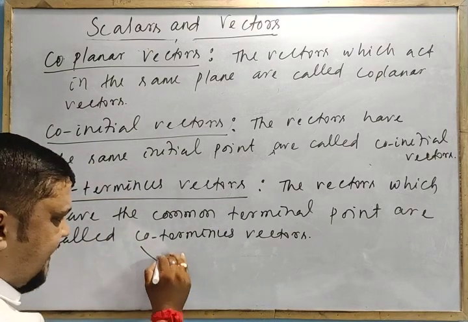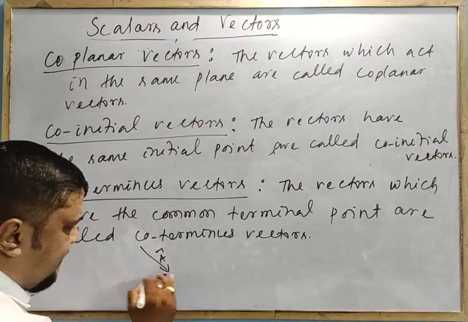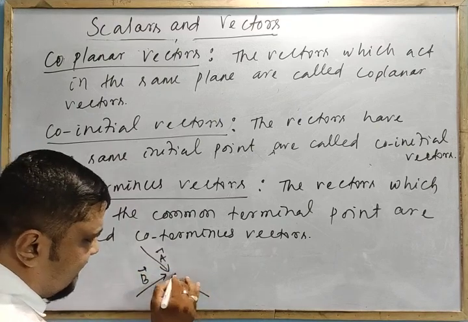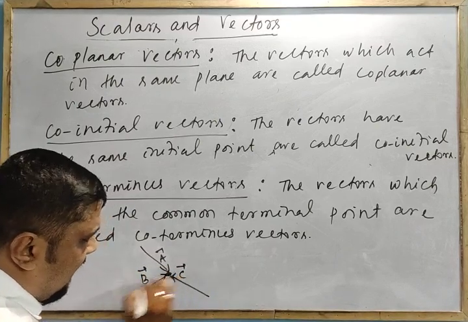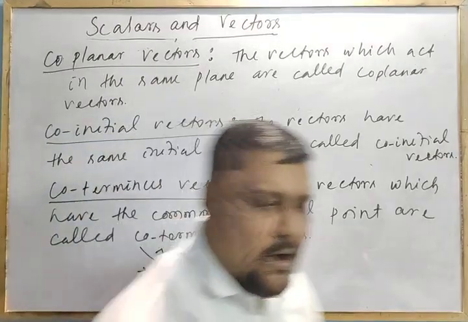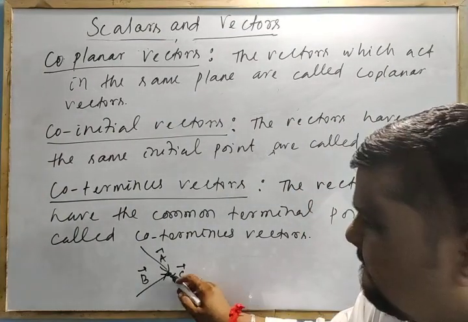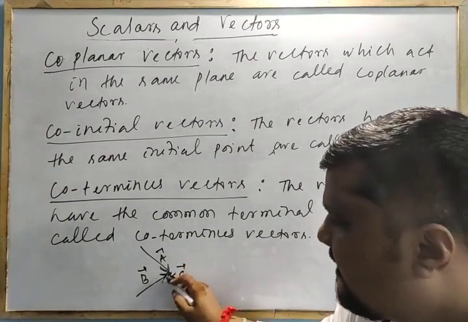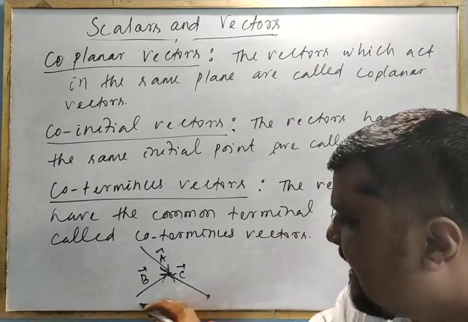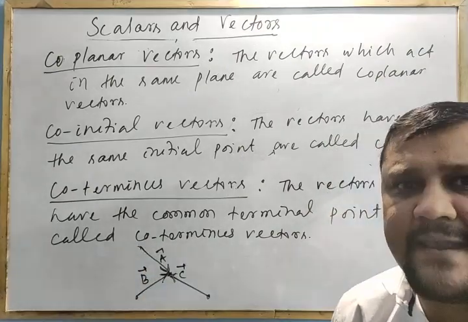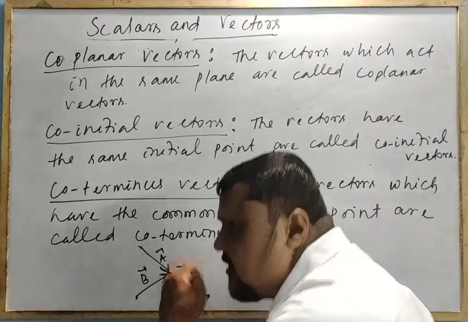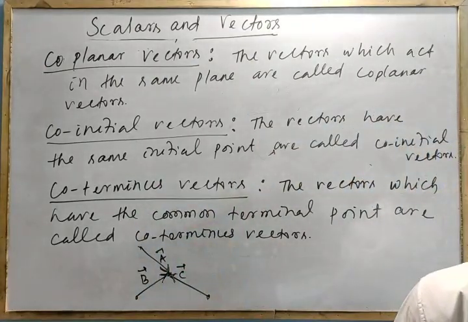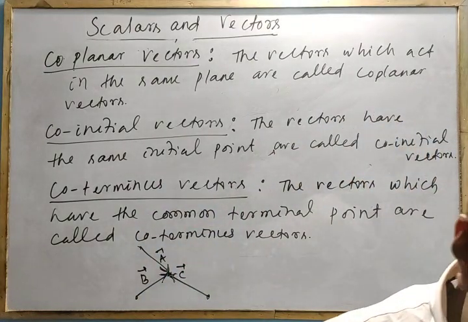Vector A, vector B, vector C all act at the same point: terminal, terminal, terminal. Not common initial, common terminal. So it is called coterminous vector.